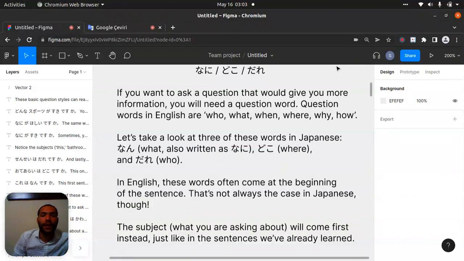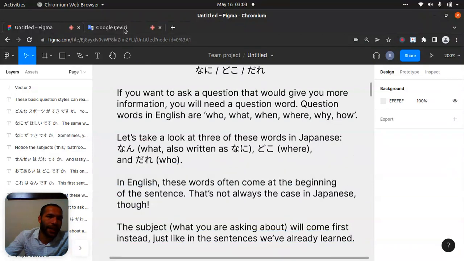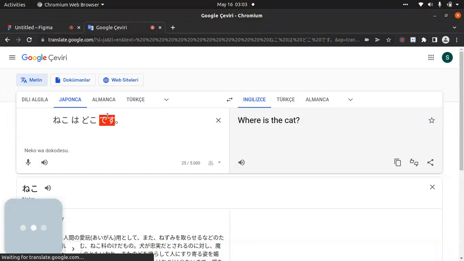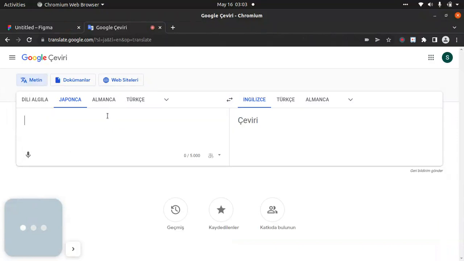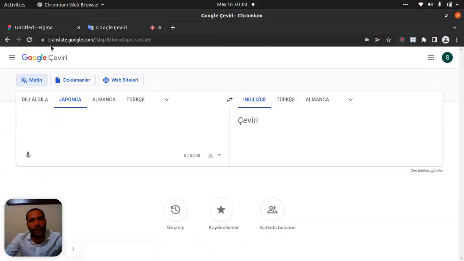And doko means where, and dare means who. That's good. In English, these words often come at the beginning of the sentence. Generally, we write it like in English: what is this? Right? But in Japanese, the position will change for a question.